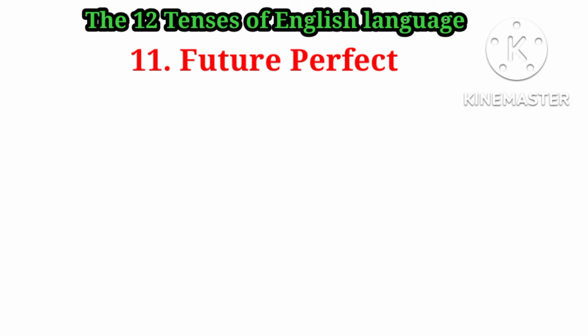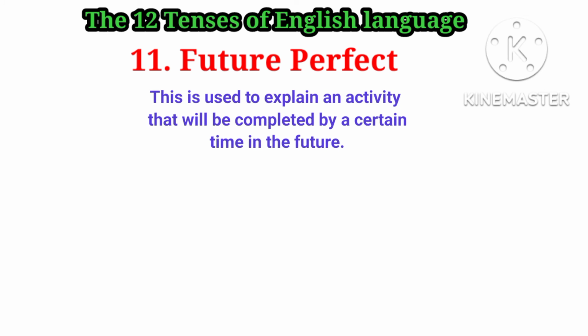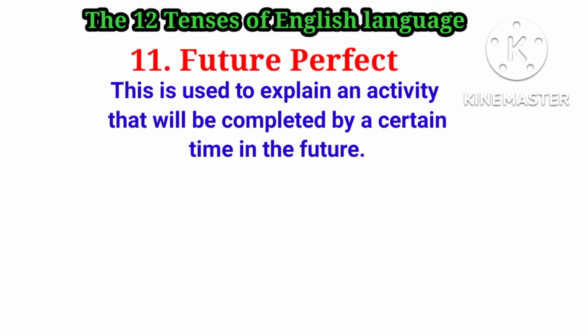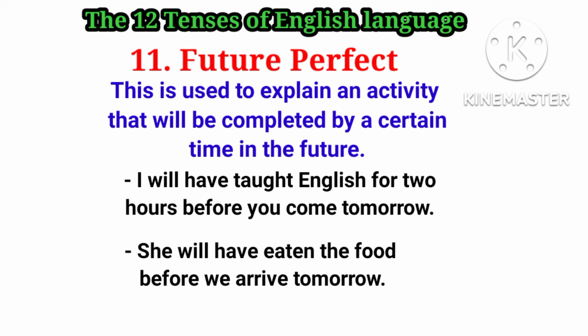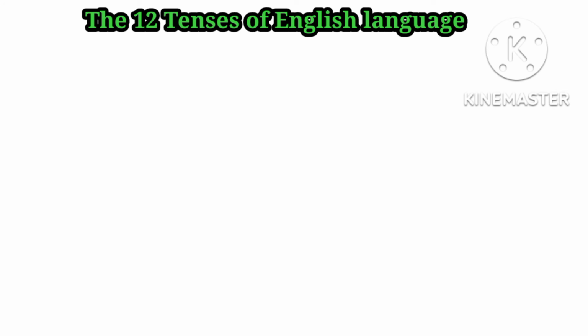Then the future perfect. Future perfect, this is used to explain an activity that will be completed by a certain time in the future. So the first example is, I will have taught English for 2 hours before you come tomorrow. Sorry, she will have eaten the food before we arrive tomorrow. So this is the structure.